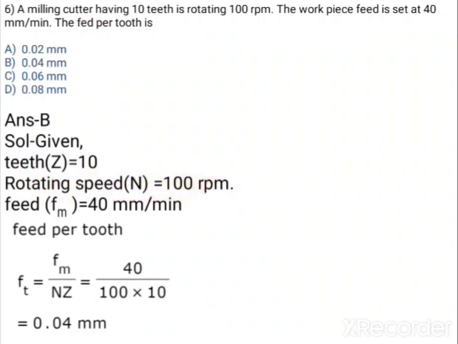Rotating speed is 100 rpm. Feed, that is nothing but 40 mm per minute, is given. So for feed per tooth, we have the formula f_m is equal to f_t into n into z. From that, f_t is nothing but f_m by n z. Already f_m is given as 40 mm per minute. Just put the values, you will get f_t, feed per tooth, that is nothing but 0.04 mm, and the correct option is option B.